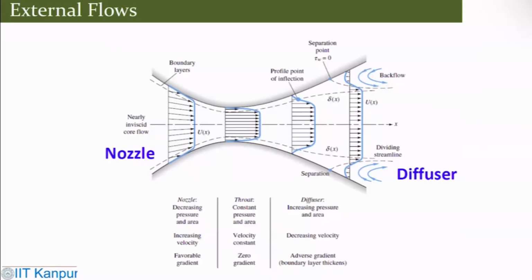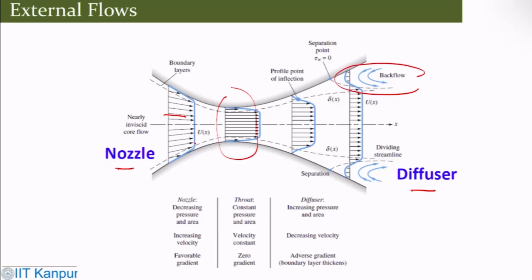Now, look at an example of flow through a convergent-divergent section. Here is a nozzle, and this is a diffuser. When the flow comes in, you can see how the boundary layer grows, and going through the contraction the velocity increases. Then in the diffuser you will start seeing separation because now you are increasing the area.